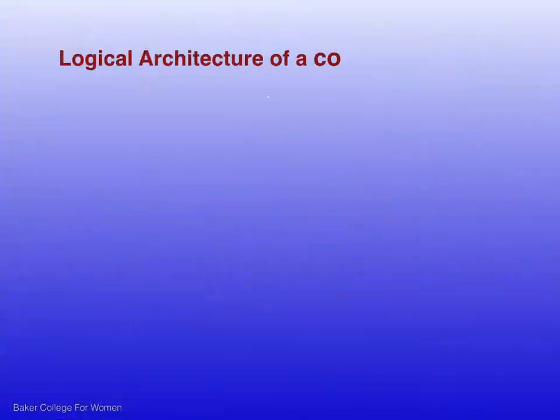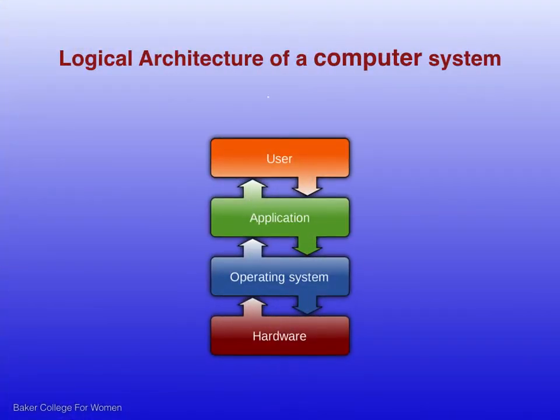Here, the diagram represents logical architecture of a computer system. A computer system can be divided into four components: hardware, operating system, application, and user. Hardware provides basic computing resources such as CPU, memory, input-output devices. Operating system controls and coordinates use of hardware among various applications and users. Next is application software.